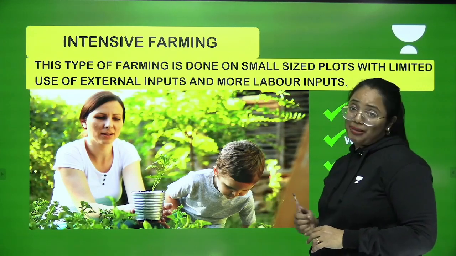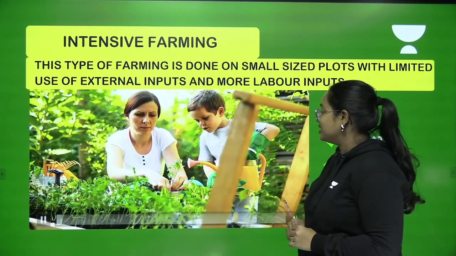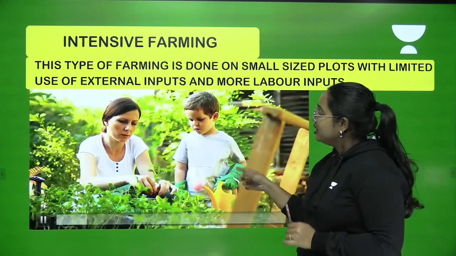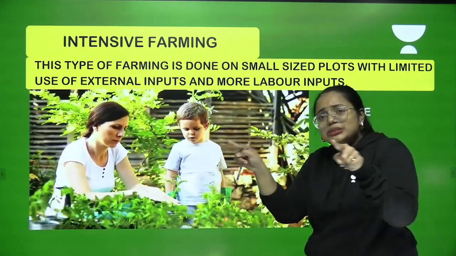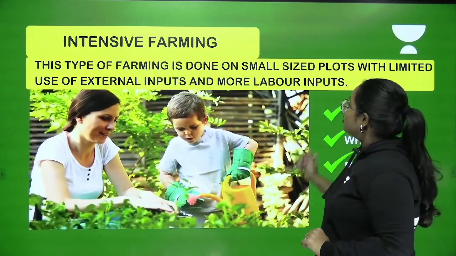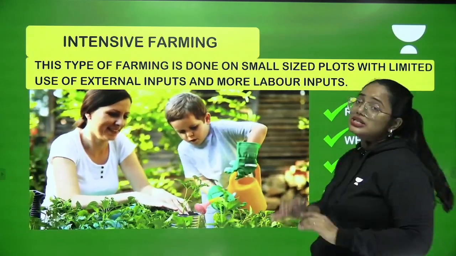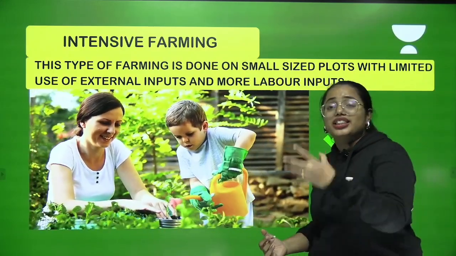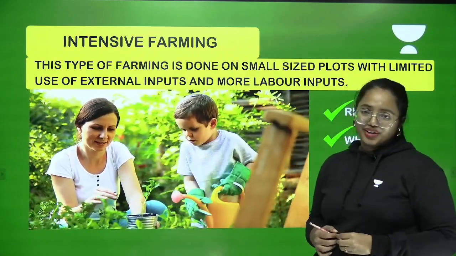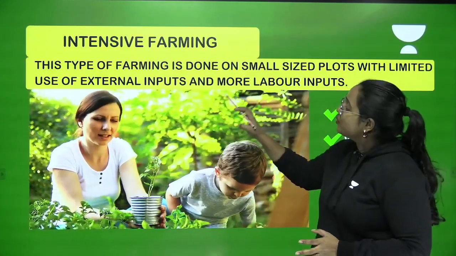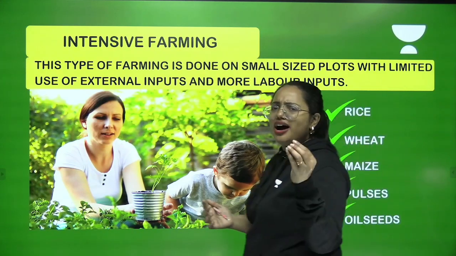Let's take the same example of a garden here. When you look at it, you can see that they both are just engaged in the activity of cultivation, which is happening in a very small space, right? So this is actually happening on a small sized plot where the human labor inputs are high. Got it? But the use of external inputs like machineries is very less.